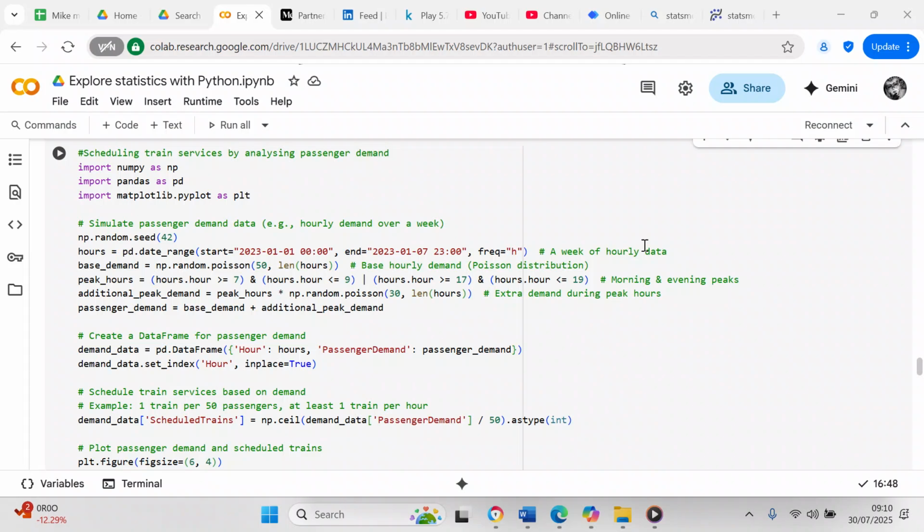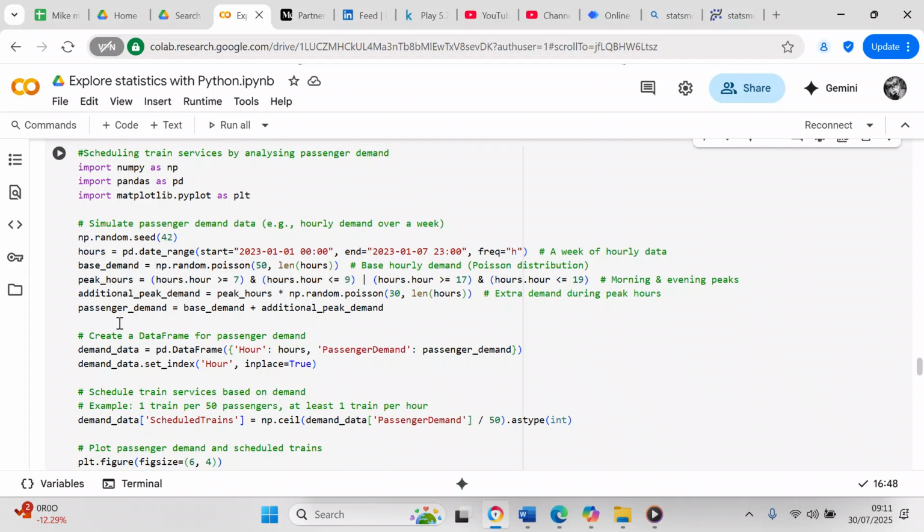Before we can write the program in Python, we need to import some libraries that are needed to execute the program. The first library is NumPy as np, which is a numerical library that also creates NumPy arrays. The second is pandas as pd, which is a data processing library that creates data frames and series. The third is matplotlib.pyplot as plt, which is the visualization library.